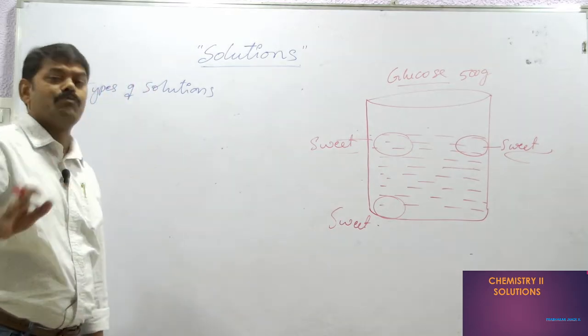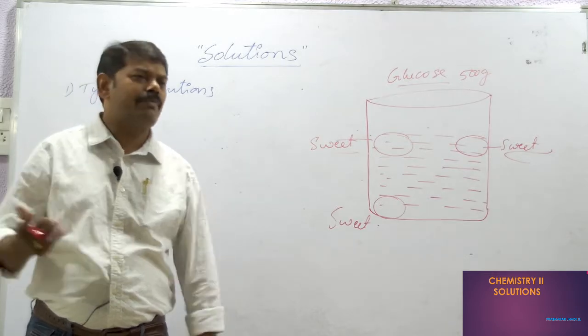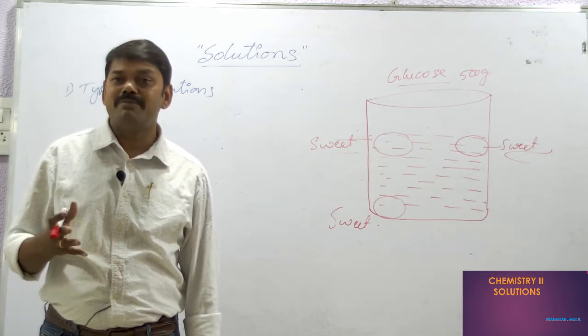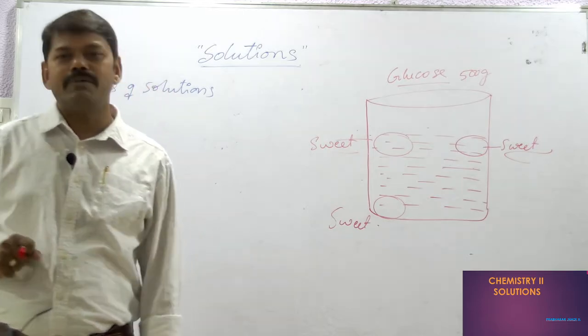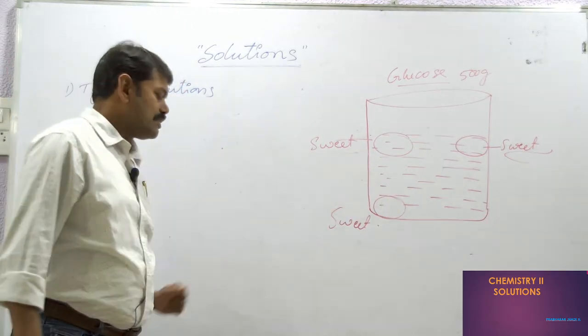We are not going to discuss solutions which have more than two components. They are called polynomial solutions. We are not going to relate to the polynomial solution. We are related to only binary solution. We are going to discuss about the binary solution.